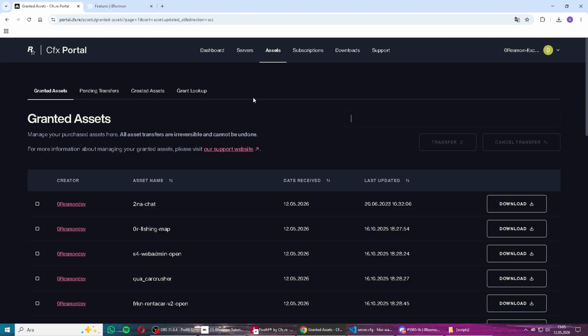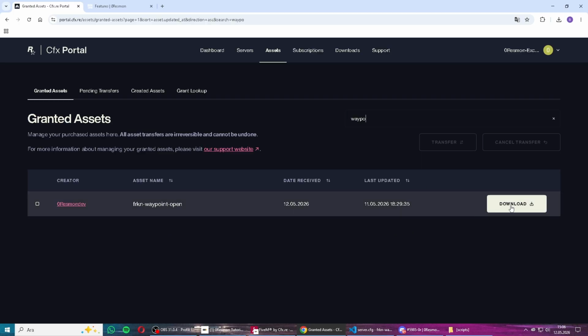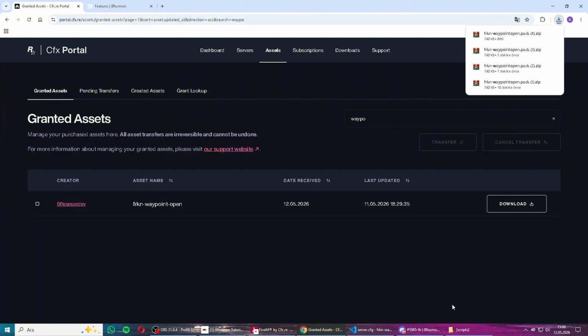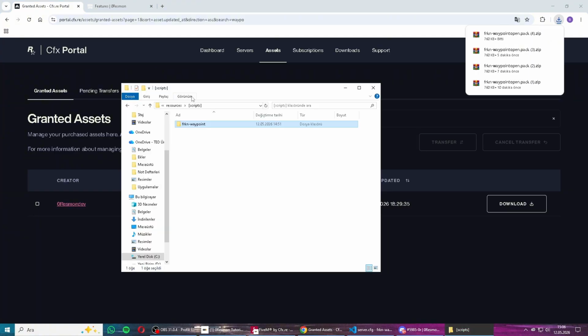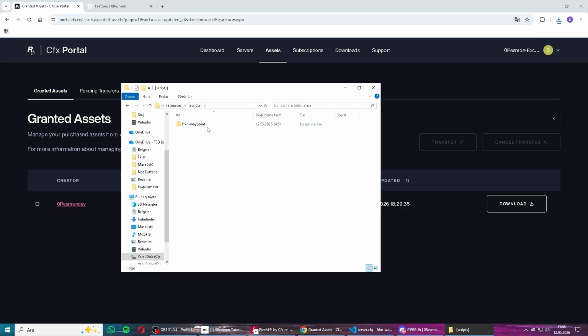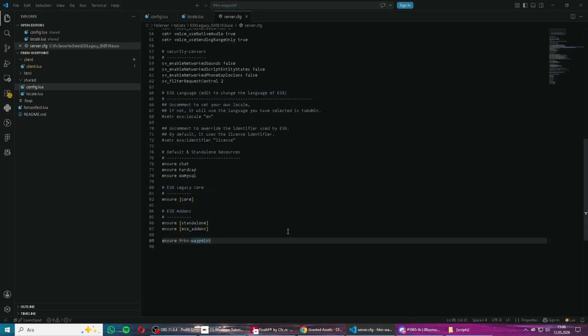Let's start. Please go to your Cfx portal account, go to your assets, and find the script. You can download from this button and then extract it in your scripts file. I have already done that, so let's open the server config file and include it in here.